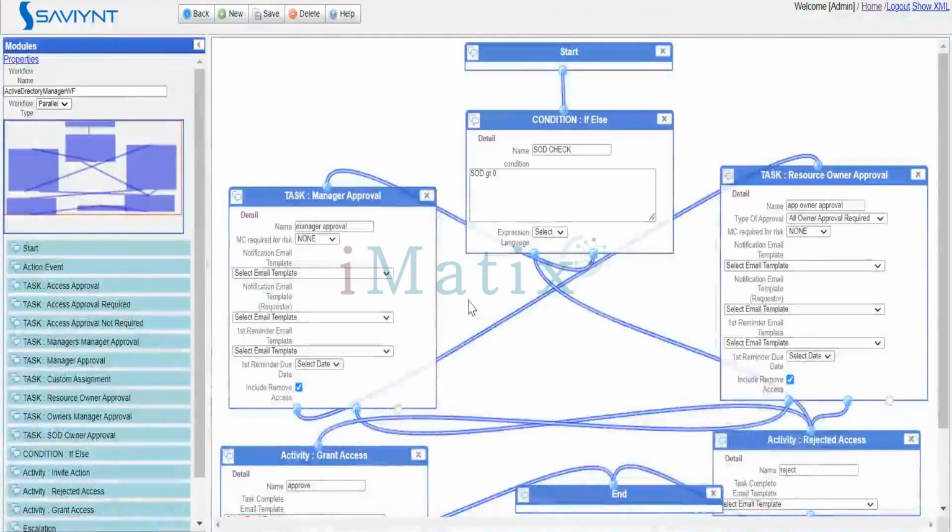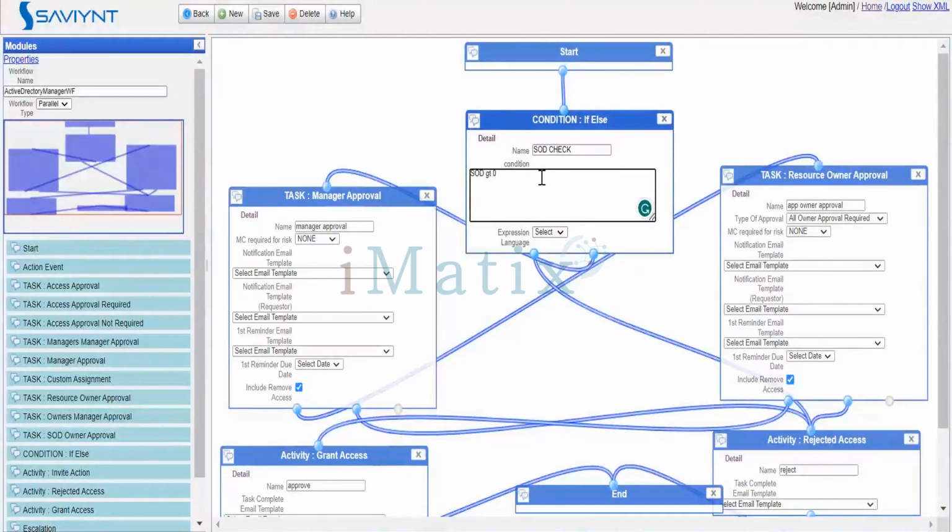We gave a condition here. Whenever any user submits a request, it will check the condition of whether the request contains any SOD or not. What is the condition I'm giving? SOD count greater than 0. Zero means nothing. I'll say you have 0 rupees, which means you don't have anything. Greater than 0 means you should have some number. That is what I am mentioning. SOD greater than 0 means SOD is present.